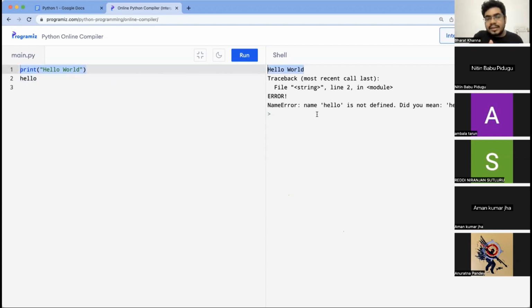Whereas if you do something like this in C++, which is a compiler based language, it will not even let you run the code, right? It will not even let you compile the code, I would say. So in compiler, what happens? It reads the complete code at once, converts it into binary, and then goes to the execution, right? So in one, what is happening? Entire code is first converted to binary, then sent to the computer to run. In this, line by line, thing is converted into binary and then sent to the computer to run. Does that make sense? Yes or no? The difference between the two, compiler and interpreter.